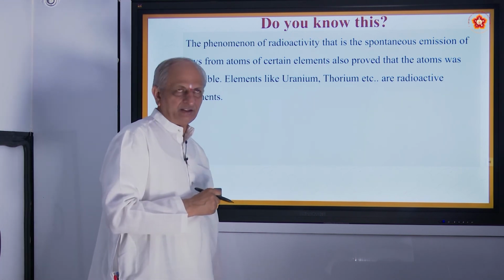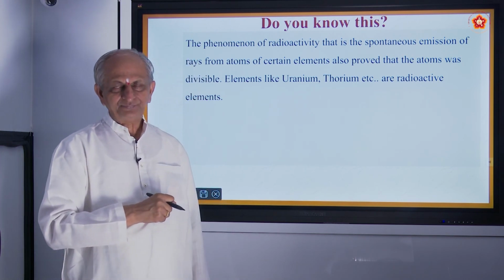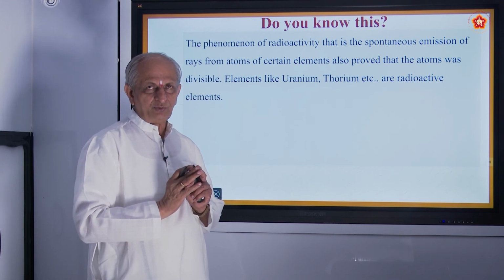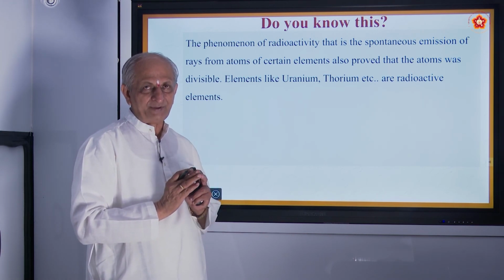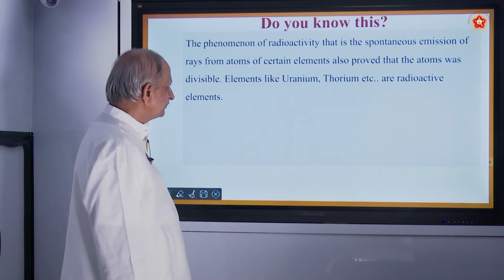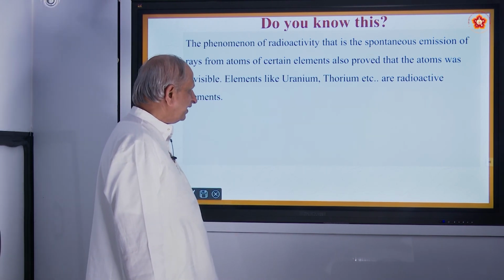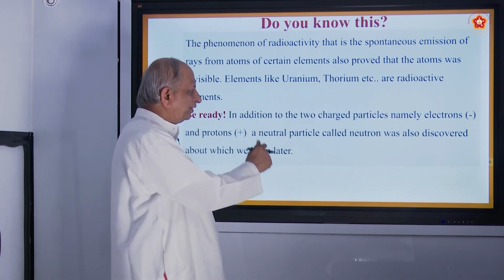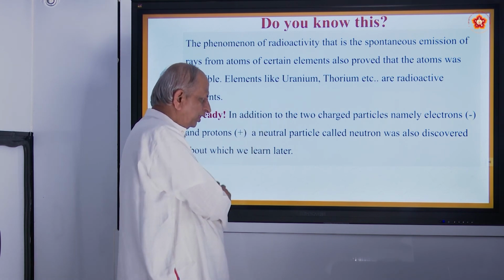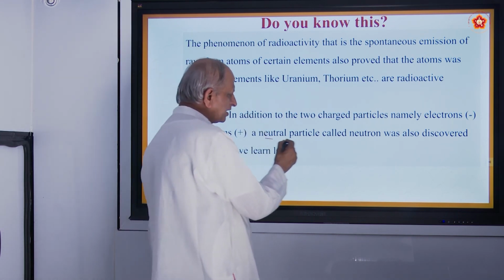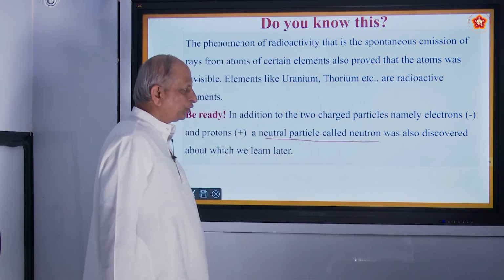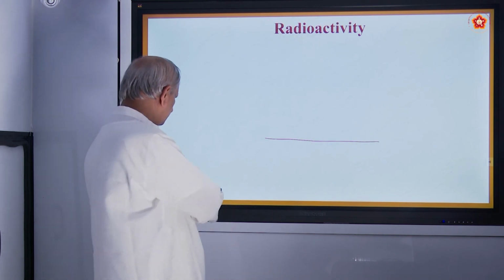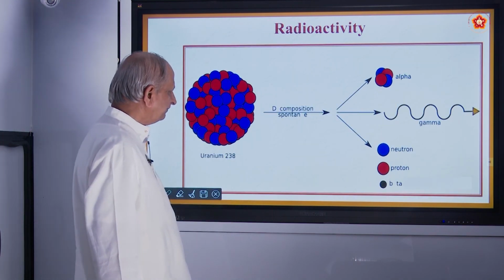So, it is a spontaneous emission of radiation from elements like uranium, thorium, etc., where the atom splits up into 3 kinds of rays called alpha rays, beta rays and gamma rays. Okay. So, after studying about the electrons and protons, you should also know about a neutral particle called neutron. We will see that in the next class. Okay. So, you can see one figure about radioactivity.